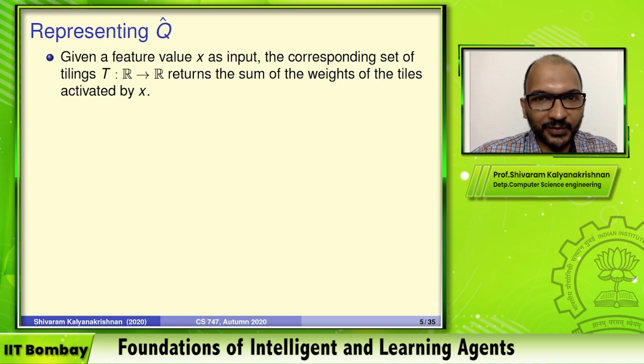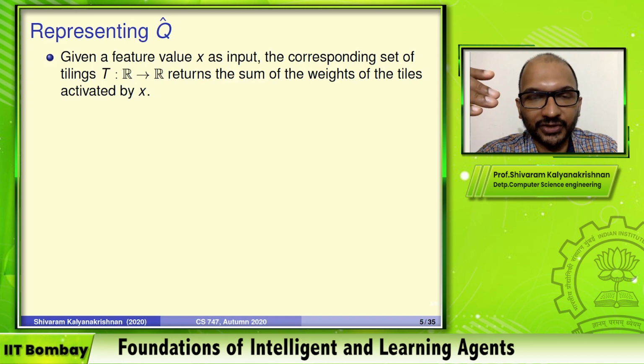How does this correspond with what we do in reinforcement learning? The usual thing we're trying to do is prediction or control. So let's just do this with the example of control. It's very common that you will want to approximate Q. You can use tile coding for doing that. So for every feature value x, let us say that it has a corresponding set of tilings. Like the picture you saw on the previous slide had 6 tilings. So for each feature x, let's say there are 6 tilings, or some number of tilings which is fixed beforehand. That has to compute a function.